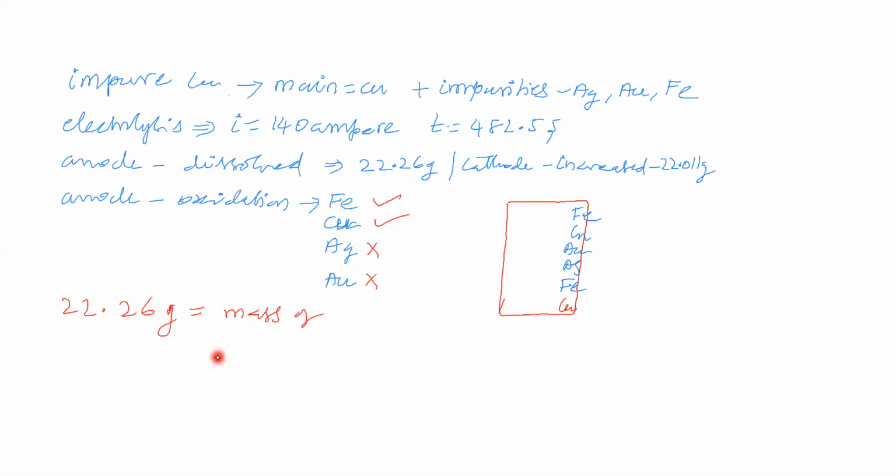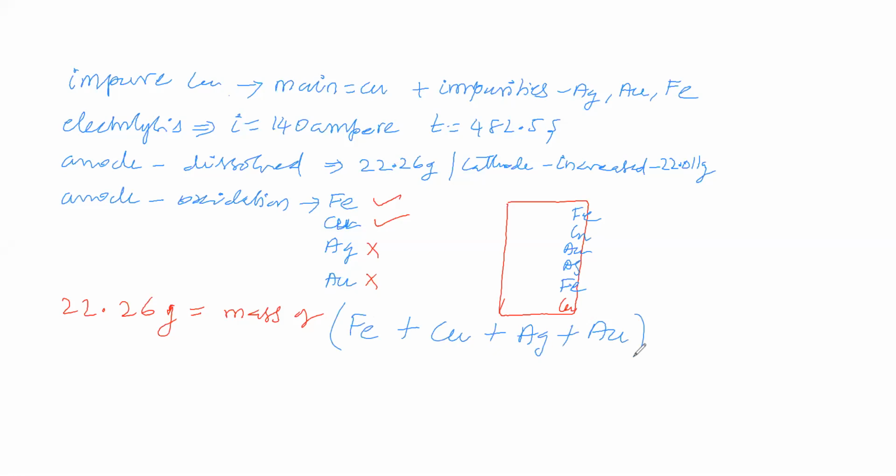You are saying that 22.26 gram is the mass of all: mass of iron plus mass of copper plus mass of silver plus mass of gold. Okay, so that is what we came to know.